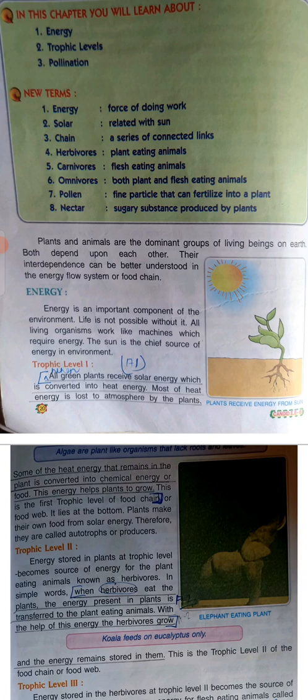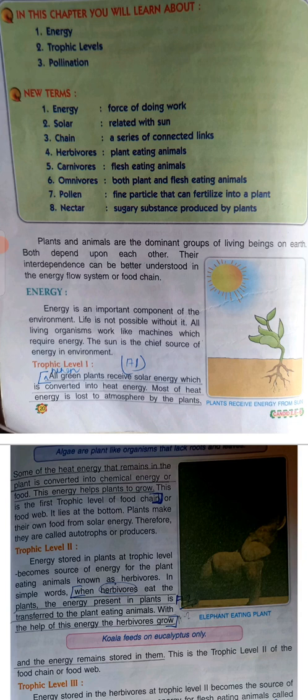Energy. Energy is an important component of the environment. Life is not possible without it. All living organisms work like machines which require energy. The sun is the chief source of energy in the environment. So the chief source of energy in the environment is the sun.